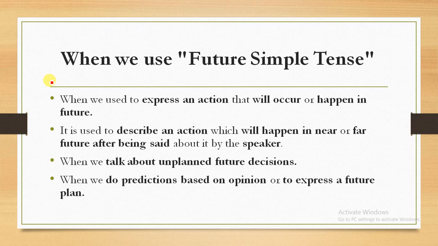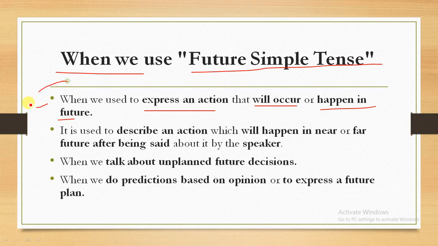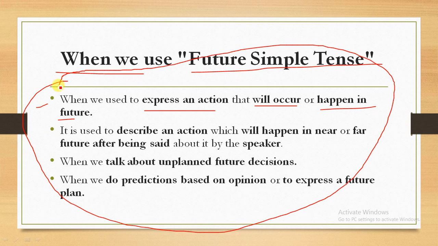First of all, we will go through when we use the future simple tense. We use it to express an action that will occur or happen in the future. With the help of this description we will understand the future simple tense.